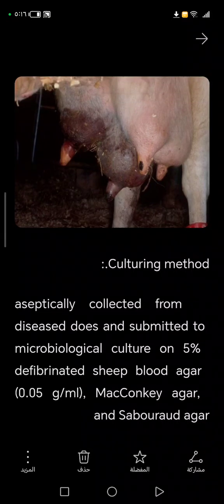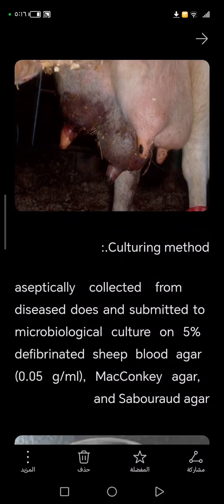First, a clean, sterile tube. You will wear gloves. You will clean the udder, okay. First I prefer washing the udder with only water, and second you dry it. After that you can use chlorhexidine or iodine. I will use iodine personally. Iodine is the best, and you have iodine with you in most cases. I will use iodine to clean the udder, and you will not touch the udder after using iodine, okay.